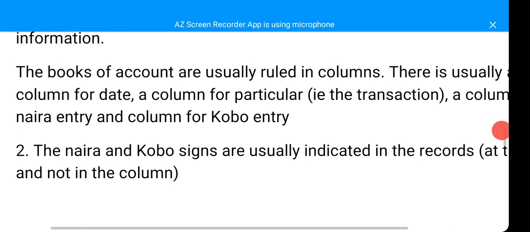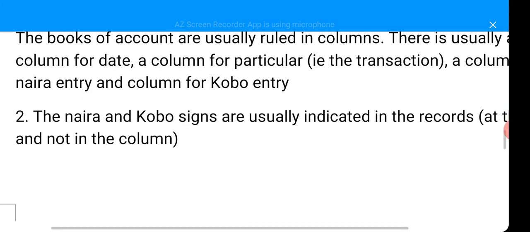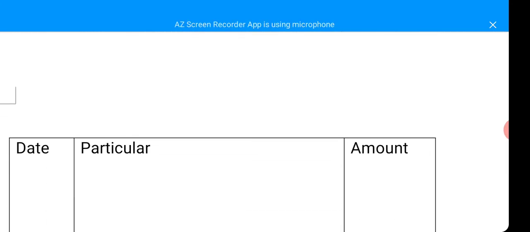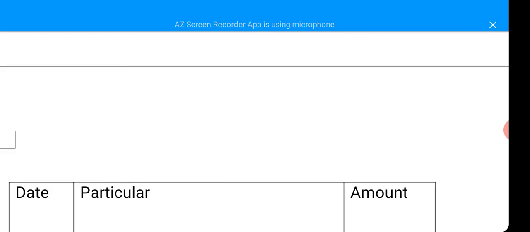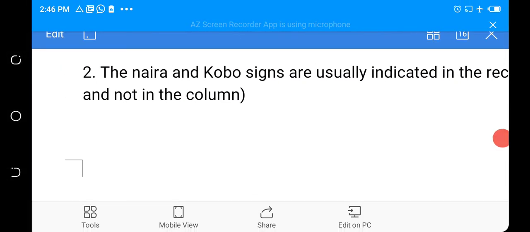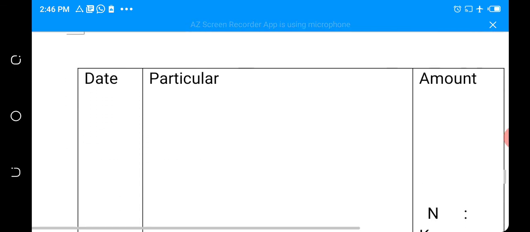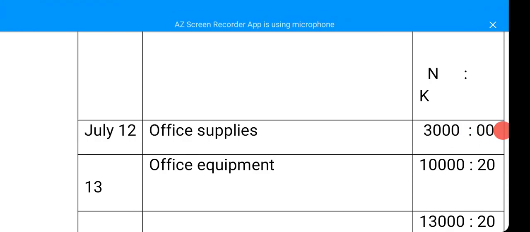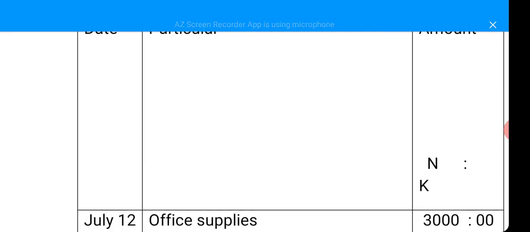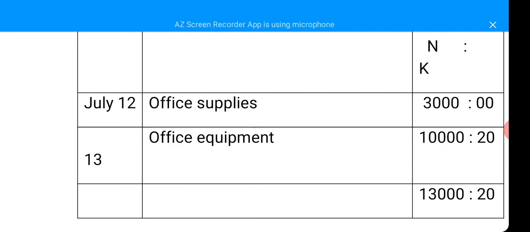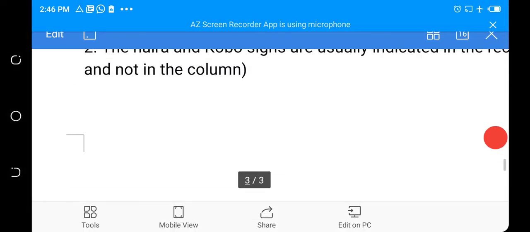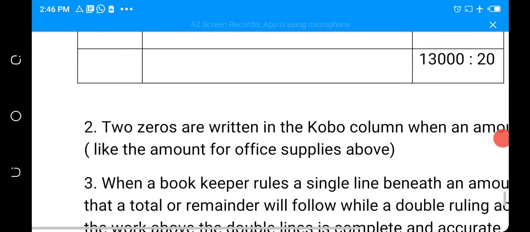So there's usually a column for each of these headings, as I've shown you earlier. There's usually a column for naira and a column for kobo. Then the naira and kobo signs are usually indicated in the records at the top and not in the column. So you don't have it inside the column. I have just the figures in the column. The naira and kobo will be up here, not inside the column where you're going to write the figures. Okay, so that's that.